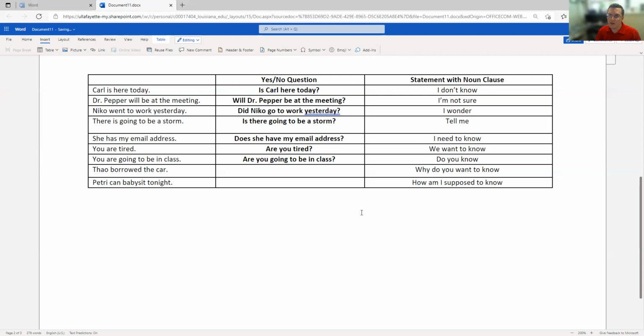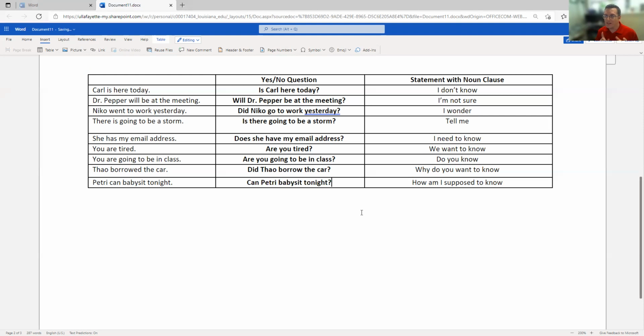Paul borrowed the car. Here we have past simple, borrowed, so we're going to use the helping verb did. Did Paul borrow the car? And Petrie can babysit tonight. We have the modal auxiliary can, and we move it to the front. Can Petrie babysit tonight?